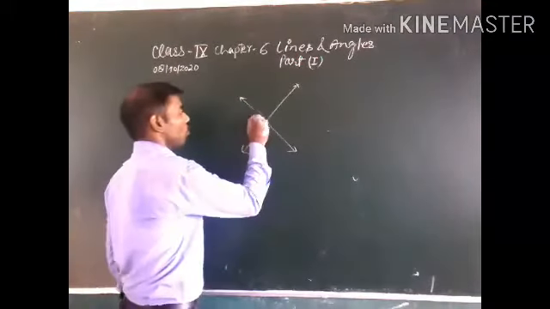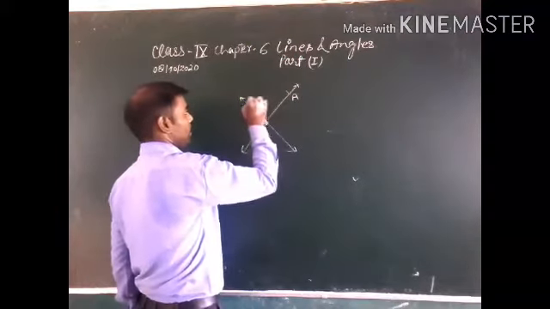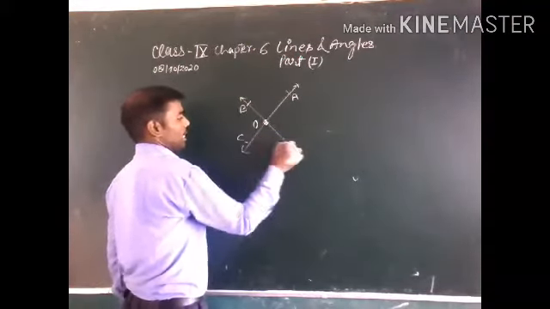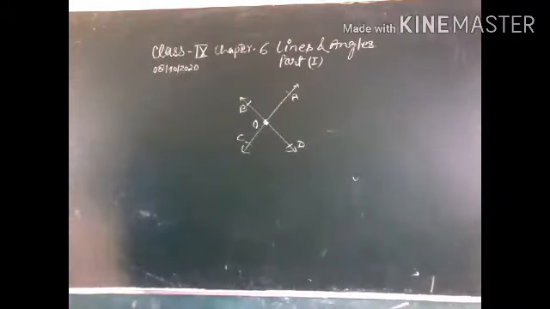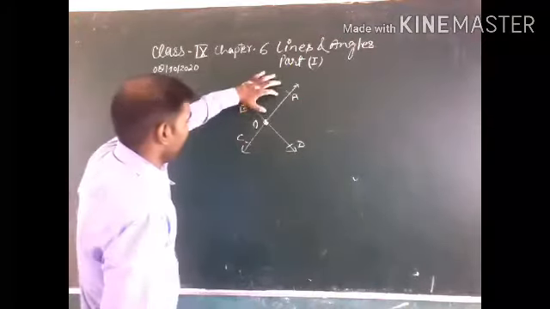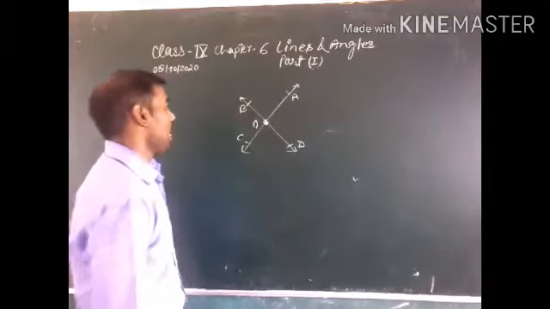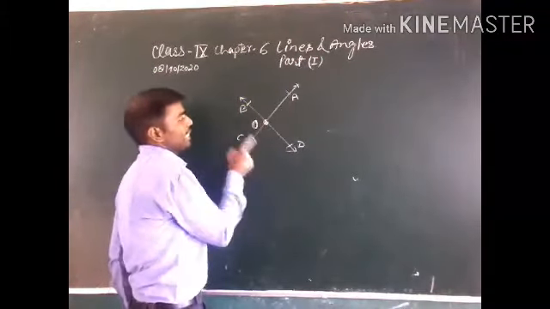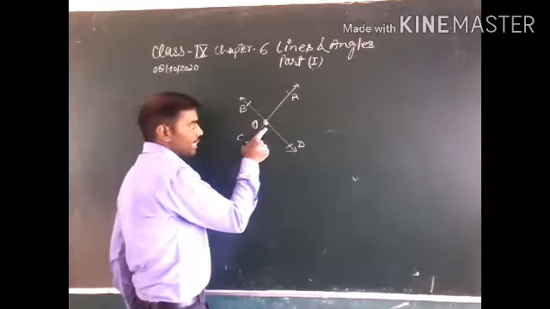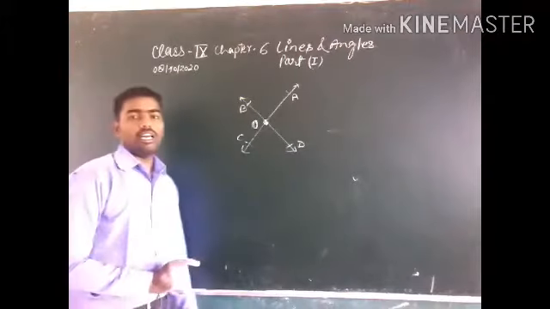This is point O, the intersection point, and these points are A, B, C, and D. Where AC and BD intersect at point O, vertically opposite angles are formed.